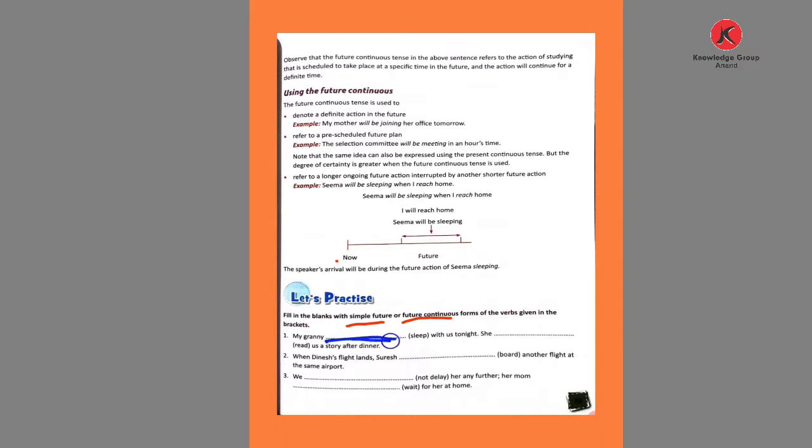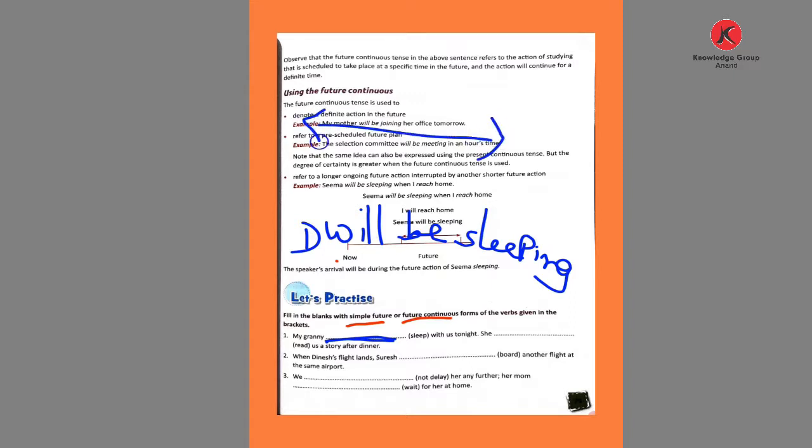In the first, my granny will be sleeping is the correct answer. Will be sleeping with us tonight. Talking about tonight, she will be sleeping the whole night, so the action is continuing.